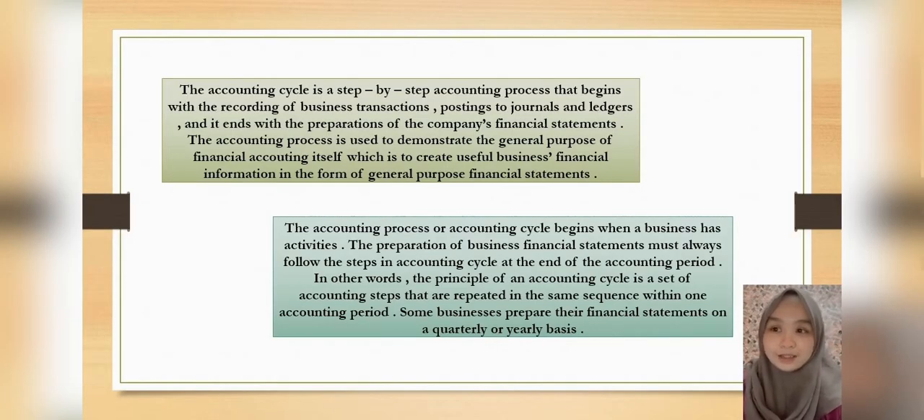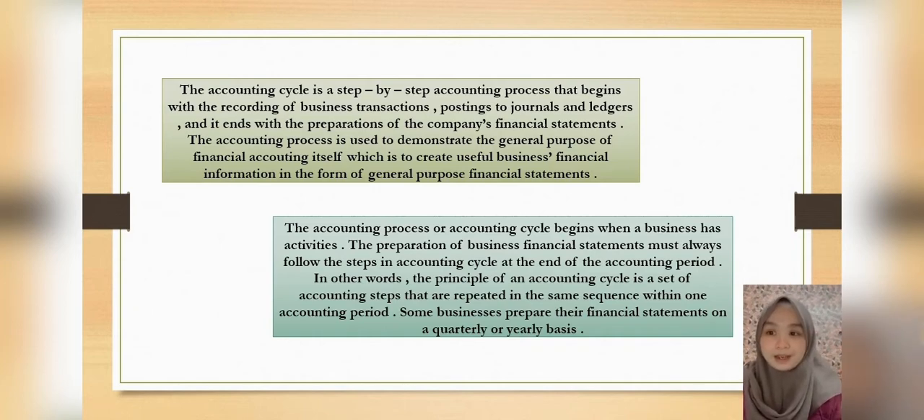The accounting cycle is a step-by-step accounting process that begins with the recording of business transactions, posting to journals and ledgers, and it ends with the preparation of the company's financial statement. The accounting process is used to demonstrate the general purpose of financial accounting itself, which is to create useful business financial information in the form of general purpose financial statements.